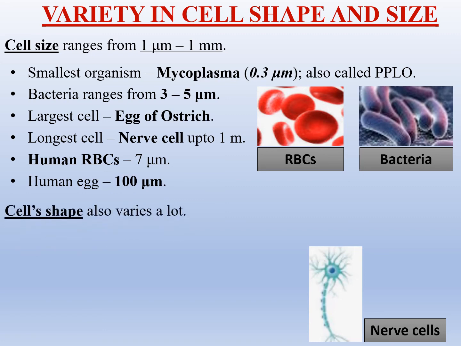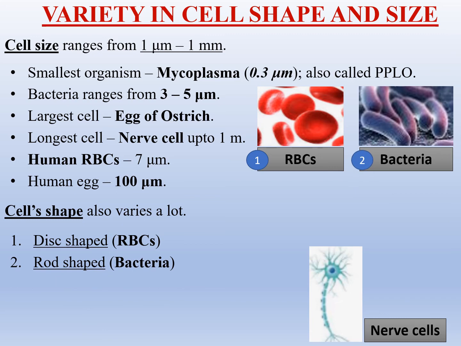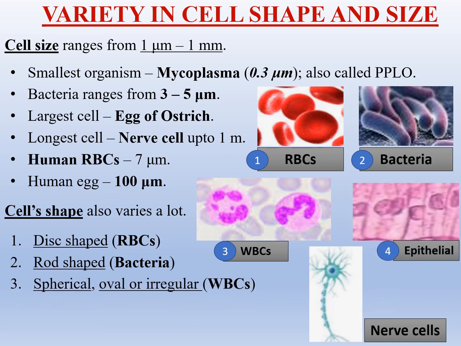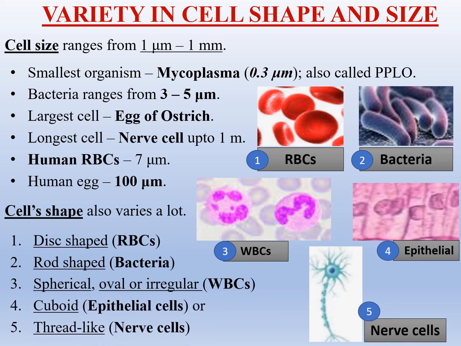Cell shape also varies a lot. Cells can be disc shaped like that of RBCs, that is red blood cells, or rod shaped. Many bacterial cells are rod shaped. WBCs, that is white blood cells, can be spherical, oval, or irregular in shape. Epithelial cells are cuboid in shape, while nerve cells have a typical thread-like structure.